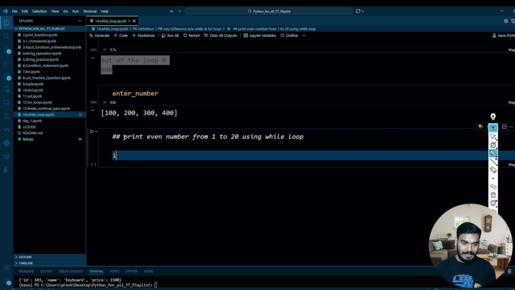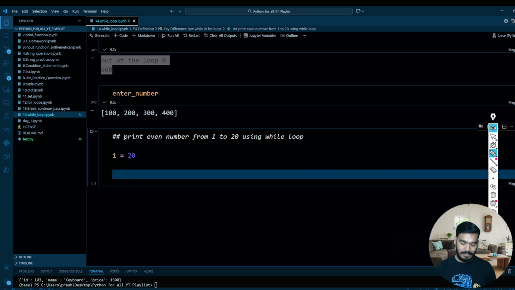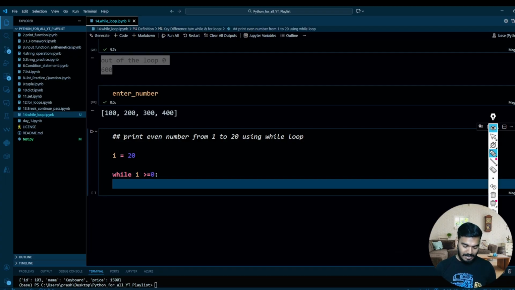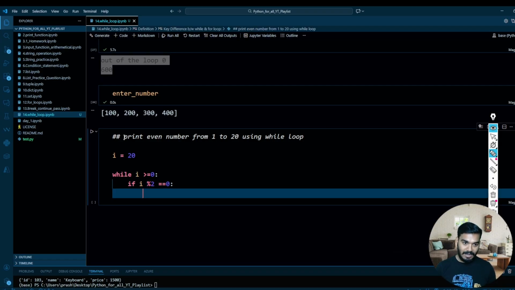So what you will do, you will take i equal to 20. Okay. And then while i is greater than or equal to 0, in that case, if your i modular division by 2 is equal to 0, it means that number is even.